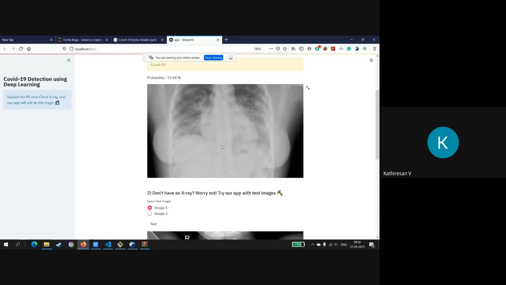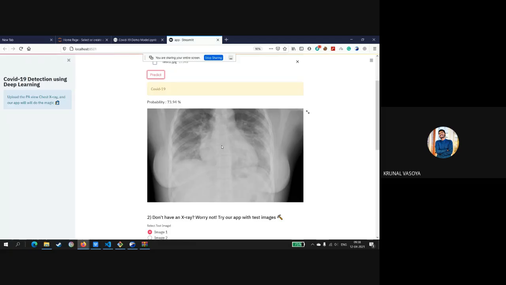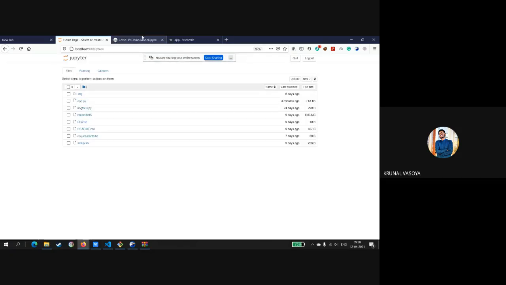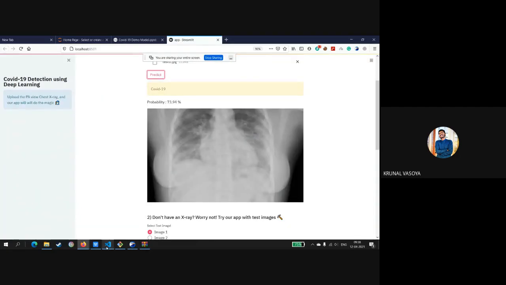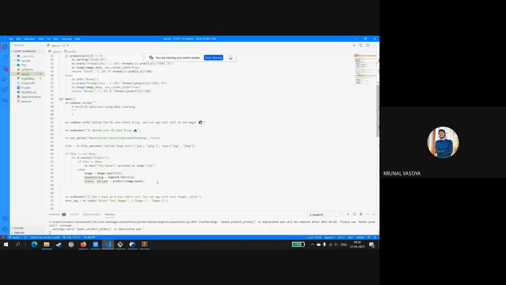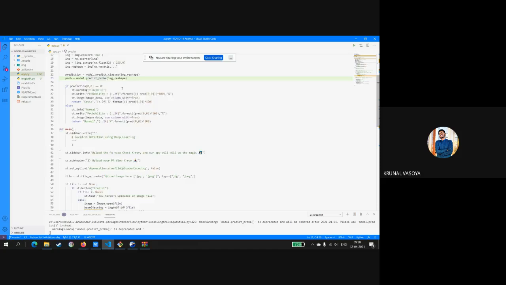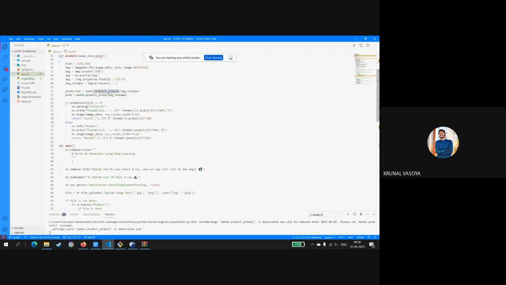What is the threshold? We have not defined any specific threshold to detect this. Let me show you the predict class. It automatically identifies the class of the images, and it gives a float value depending on which class is identified.